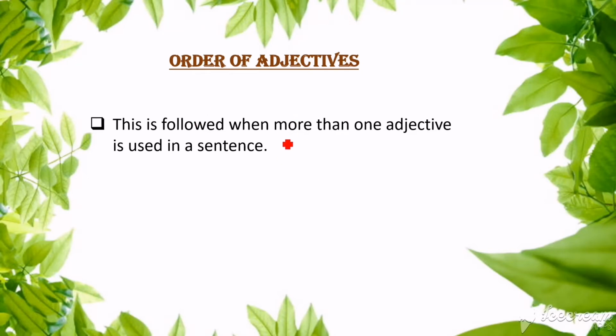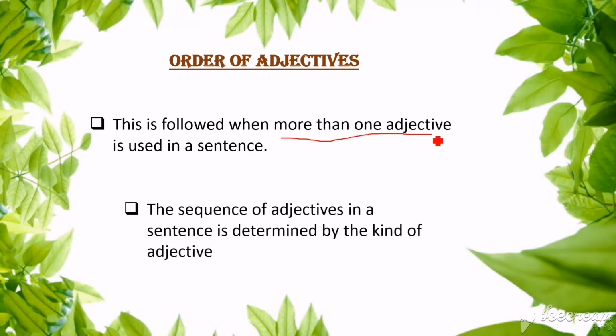And the sequence of adjectives in a sentence is determined by the kind of adjective. That order is determined by what kind of adjectives you are going to use in that particular sentence. Okay children, so that is what is given here.